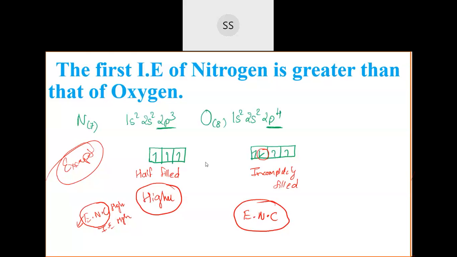They have less atomic radius. But ionization enthalpy is found to be lower than beryllium. The reason was because of the electrons which are present in different orbitals.